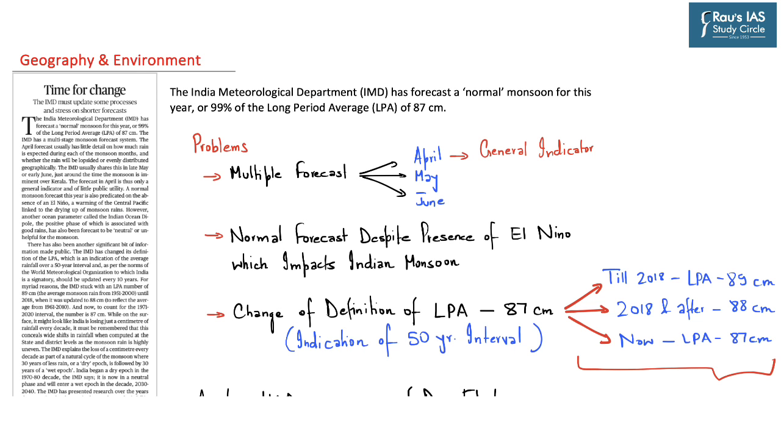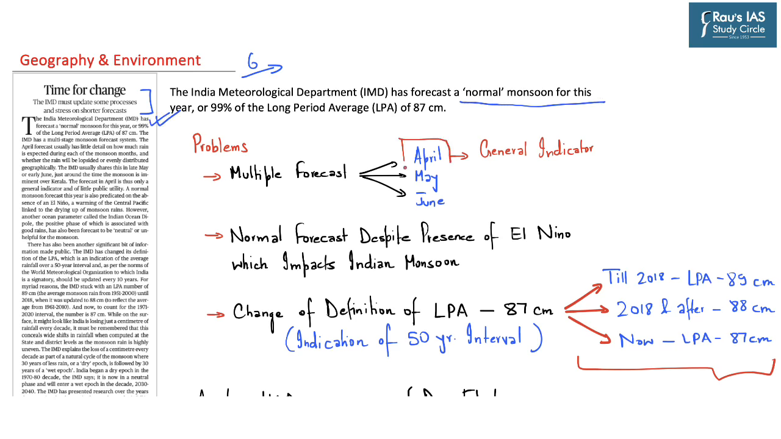Now the next news to be taken up appears as an editorial on page number 6. The news says, "Time for change. The Indian Meteorological Department must update some processes and stress shorter forecasts with respect to predicting monsoon." So the Indian Meteorological Department, that is IMD, has forecasted a normal monsoon for this year, and this forecast is with respect to the April forecast.